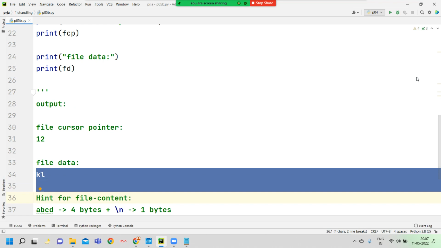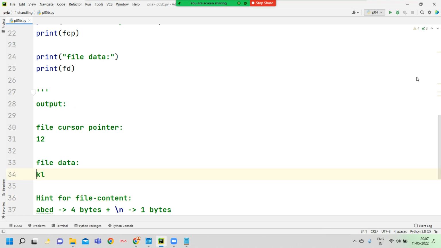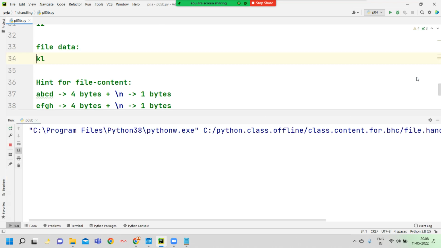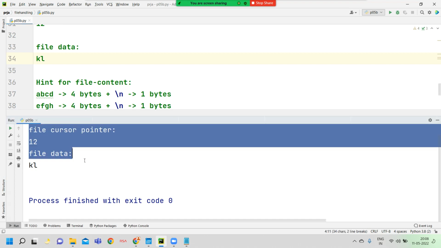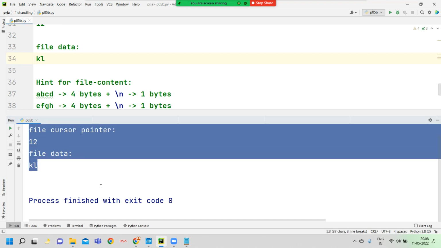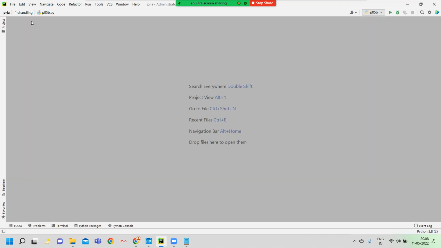This is the FD data value. Now here I press Control Shift F10 to execute the current program. Now our expected output and the output this program returns are both equal. Now our assumption is right.